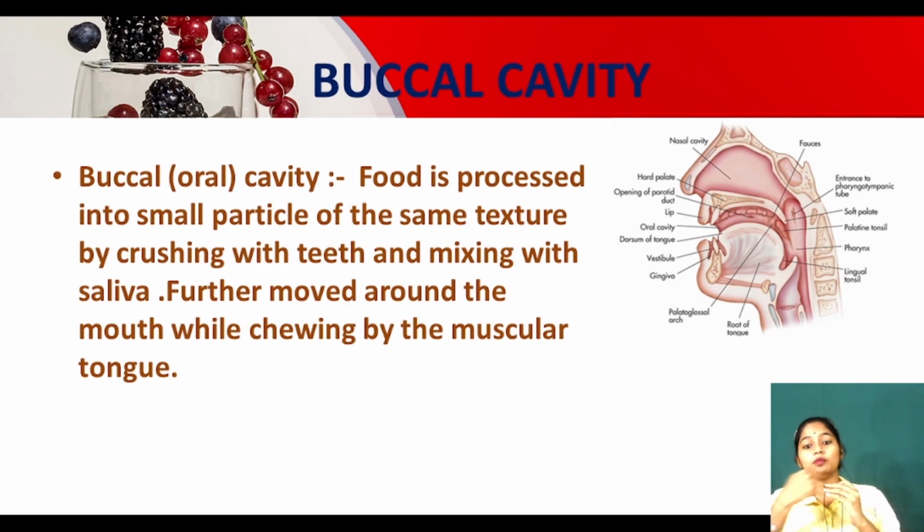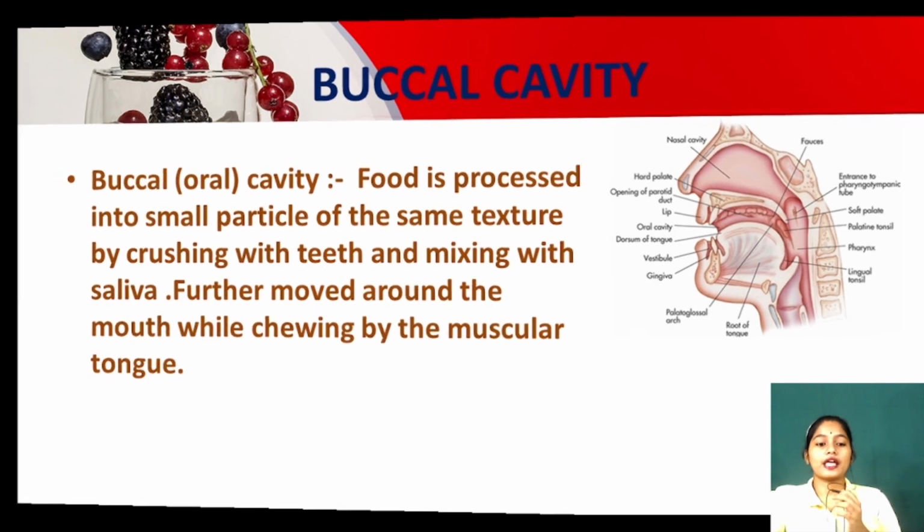After that, the food will be moving inside my mouth. My tongue will mix it with the water-like substance, which is called saliva. Clear? So in the buccal cavity, the teeth are there and the tongue is there. The teeth convert our food into small particles and mix them with saliva.